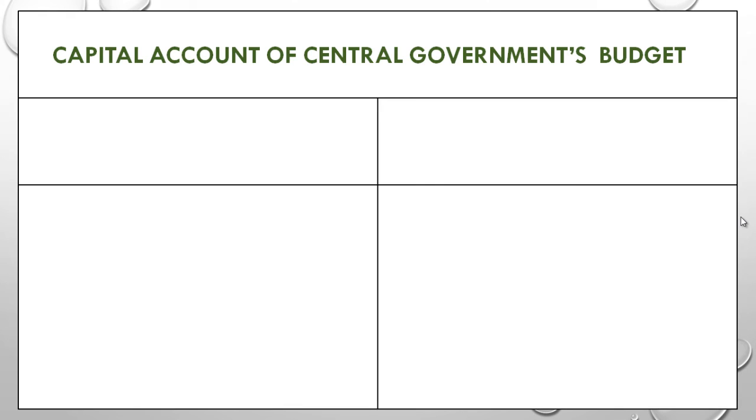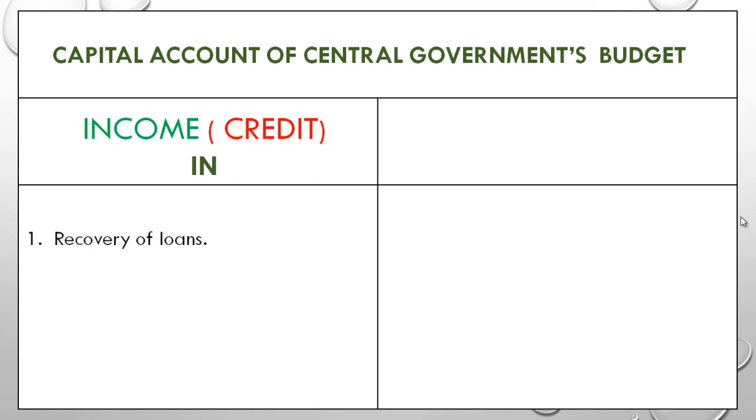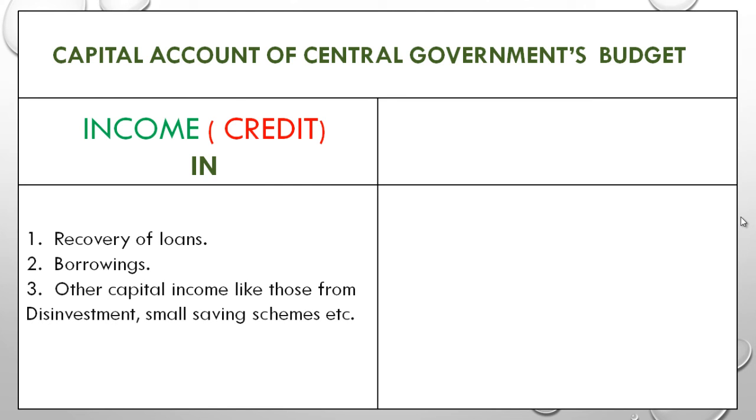Now, the capital account of the central government budget, in a short or summarized manner, can be explained starting with the income side. Income side means when income is coming in, such as in the form of recovery of loans. Once the loan is recovered, it is an income for the government. Second, the borrowings, and the last one is other capital income like those from disinvestment, small saving schemes, etc.